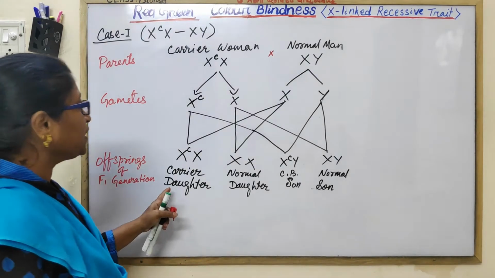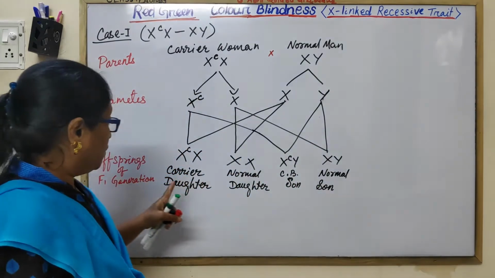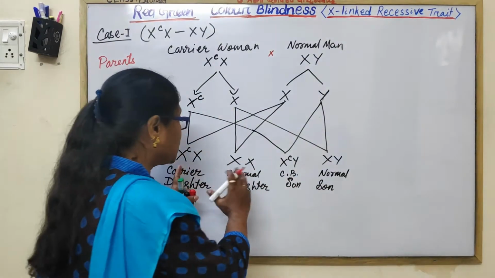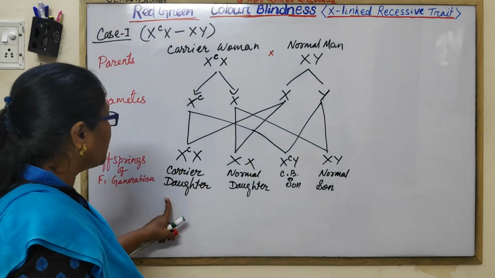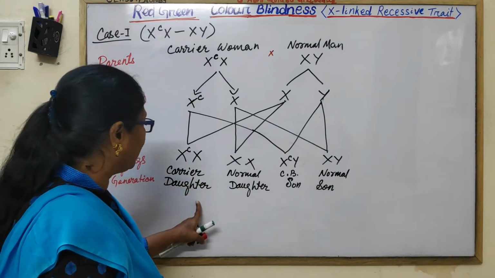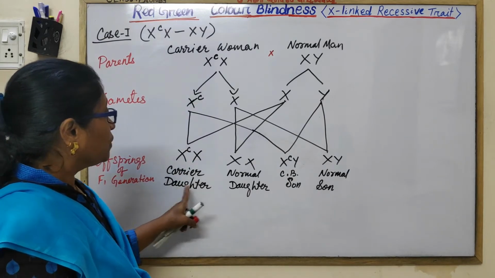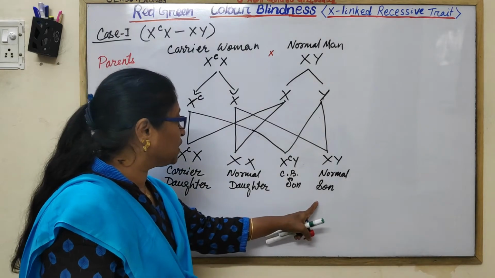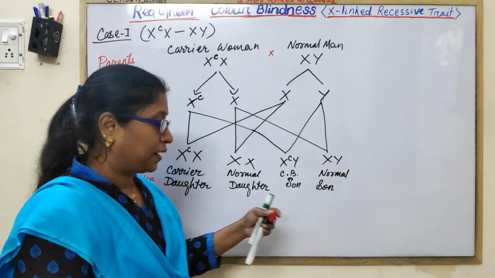What is the percentage of these children? If we discuss the percentage of all the children, then 25% of the children are carrier, 50% are normal, and 25% are colorblind.